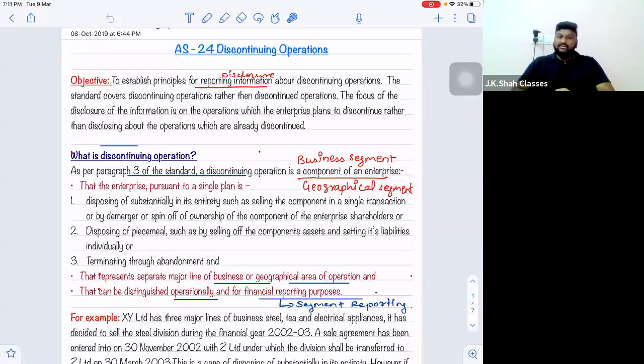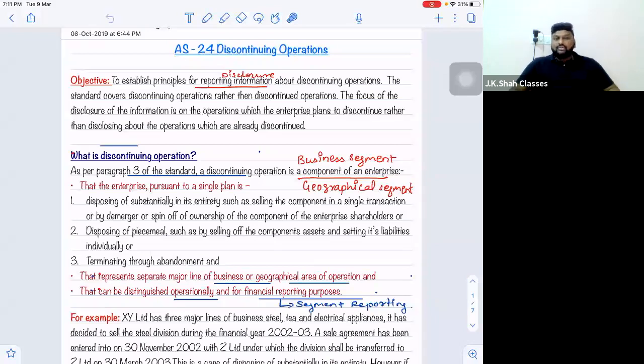We'll just read the objective first. What it says: to establish principles for reporting information. Reporting information is nothing but disclosure about discontinuing operations. The standard covers discontinuing operations rather than discontinued operations. The focus of the disclosure is on the operations which the enterprise plans to discontinue, rather than disclosing about the operations which are already discontinued. So the pure focus is on what? Disclosure of the discontinuing operations.